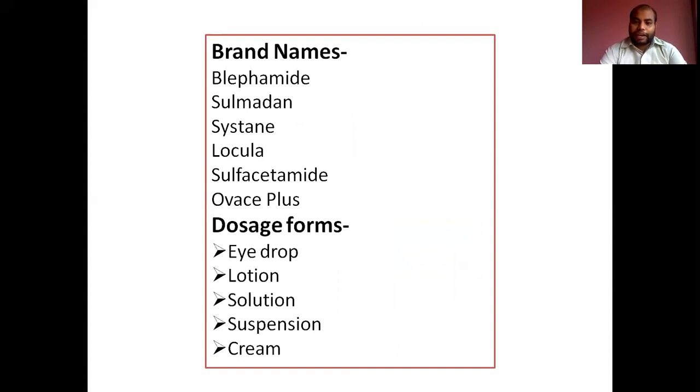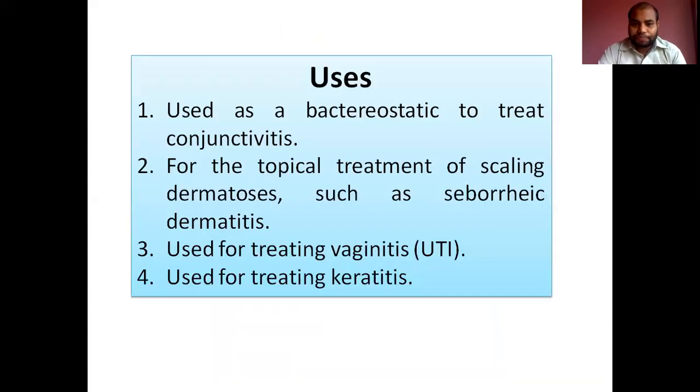Sulfacetamide is categorized under the special purpose sulfonamides used for eye infection. In terms of dosage form, as it is used for ophthalmic preparations, it is available as eye drops, lotion, solution, suspension, cream, etc.